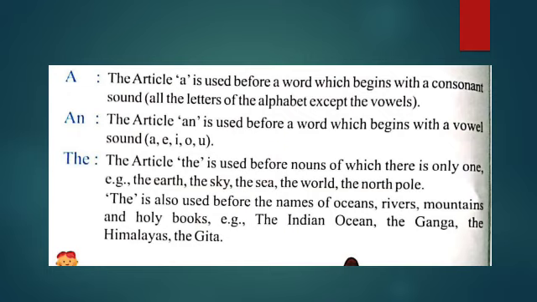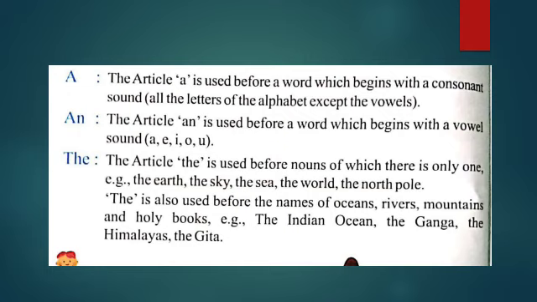As we know, in English we have 26 letters, A, B, C, D, E, F, G, H, I, J, K, L, M, N, O, P, Q, R, S, T, U, V, W, X, Y and Z, in which 5 alphabets are vowels. Our vowel alphabets are A, E, I, O and U, and the remaining alphabets are called consonants.